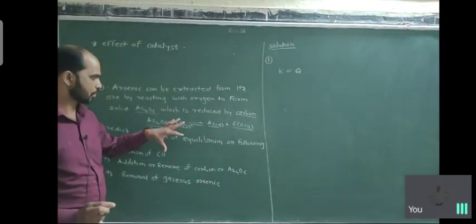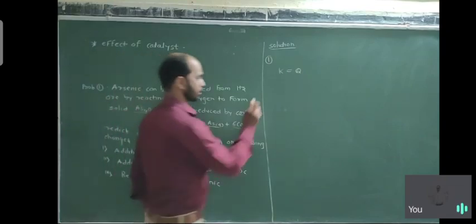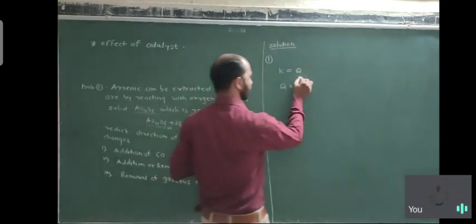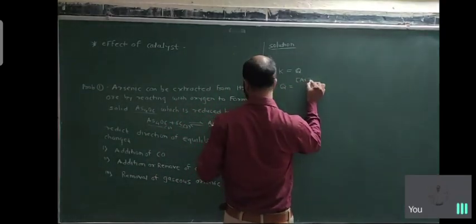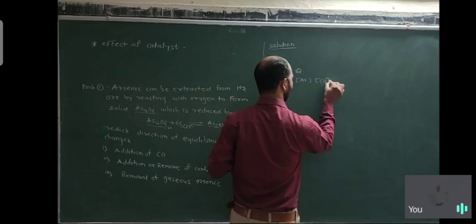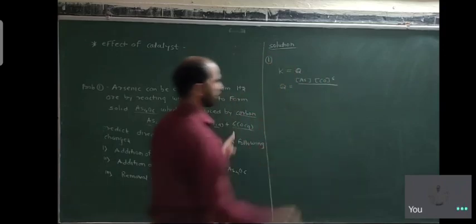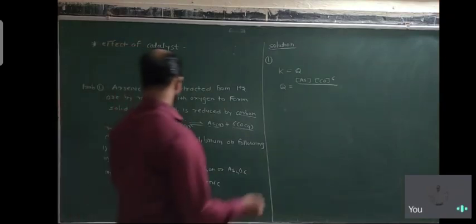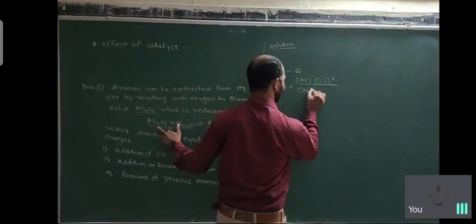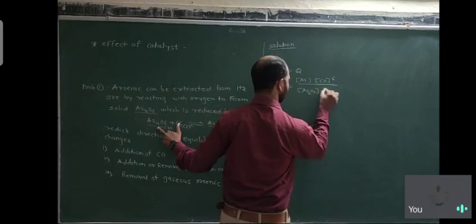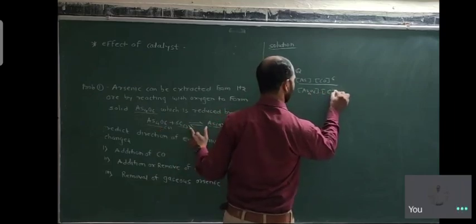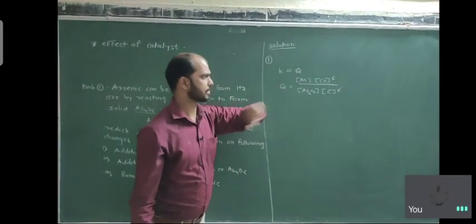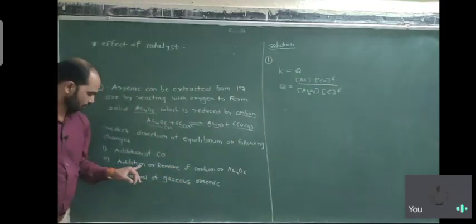Suppose we write the equation for Q, the reaction quotient. Q is equal to the concentration of arsenic, there is no power, times the concentration of CO to the power 6, divided by the concentration of As4O6 and the concentration of carbon to the power 6. Basically, the number of molecules and the powers of the exponents are the same. What are we going to do here?